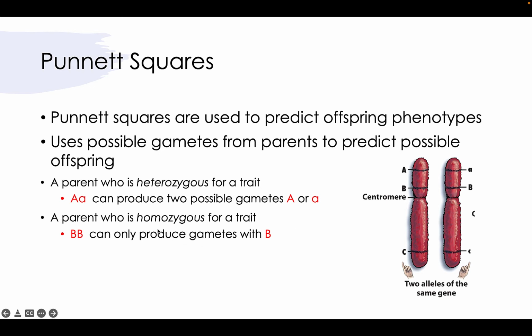A parent that's homozygous for a trait, big B, can only produce gametes with a big B. They don't have a little b, so they're the same, homo being same. So they have two of the same alleles, two of the different alleles. And so this would be one parent here, in this scenario, having this homozygous trait, two big B's for this particular parent. And then this particular parent is also heterozygous for a different trait with a capital A and a little a.